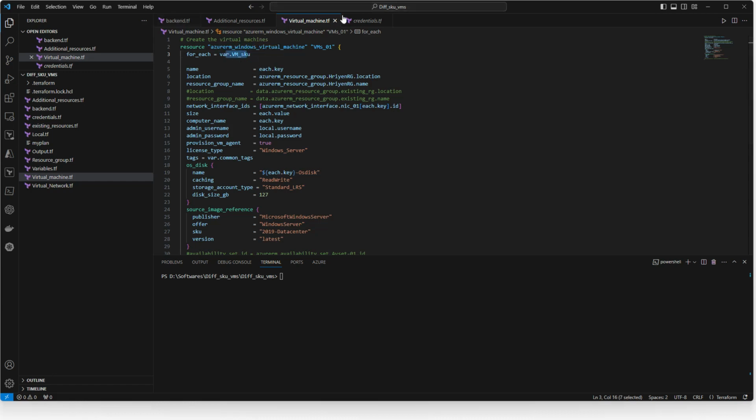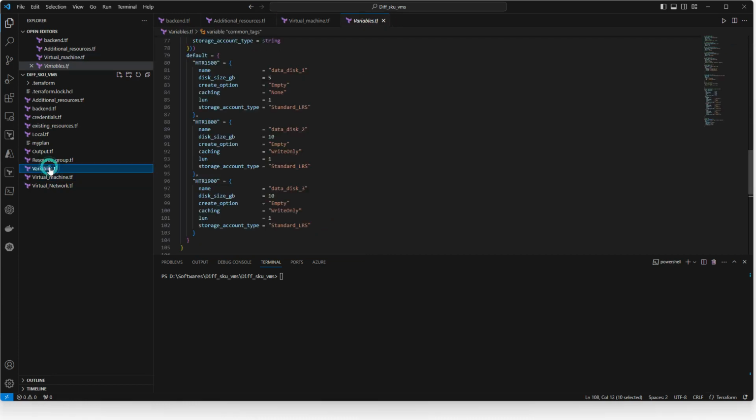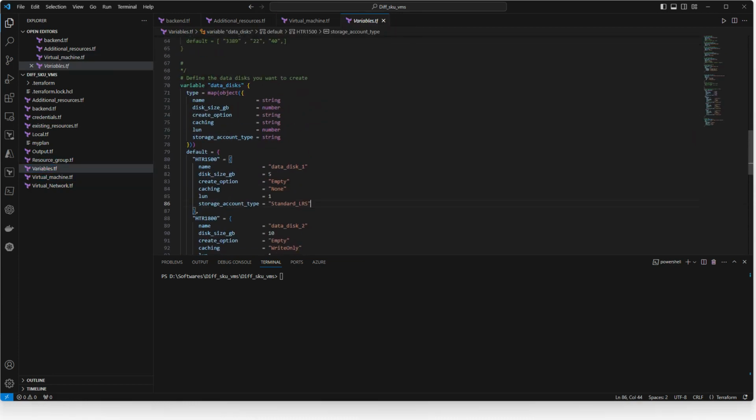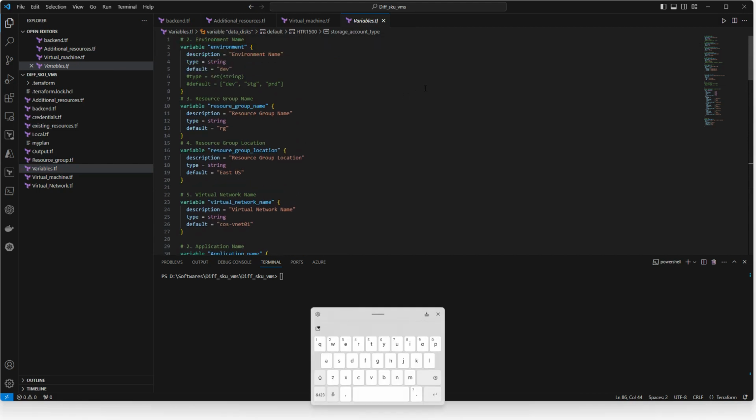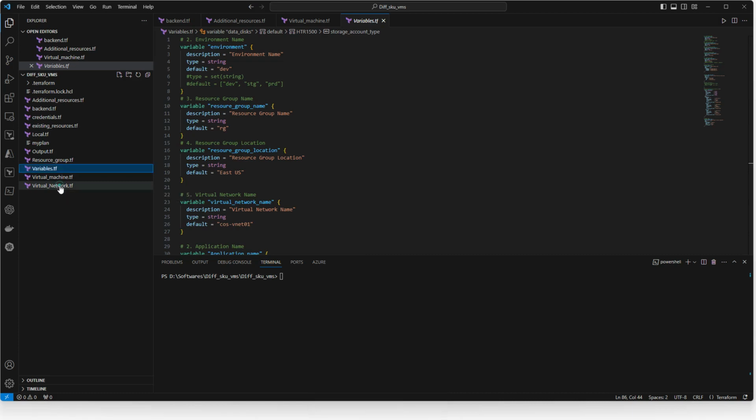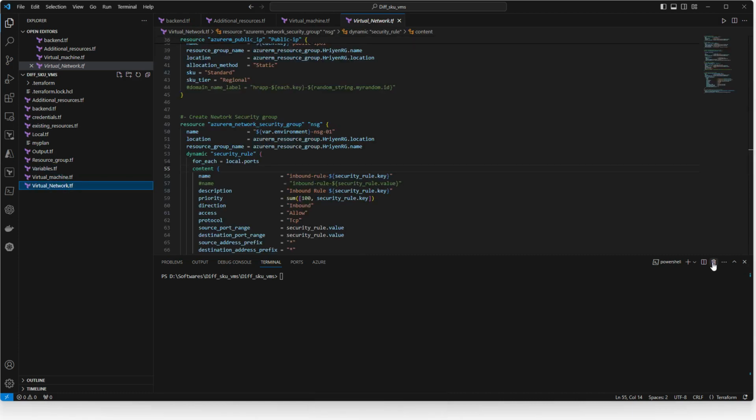Let me show you here. This is a variable file. First, let me go one by one, it's better. I think first we'll go to the network so that it's easy for you to read it.